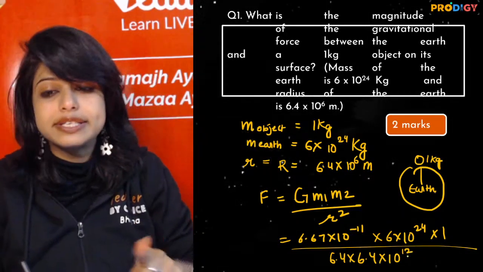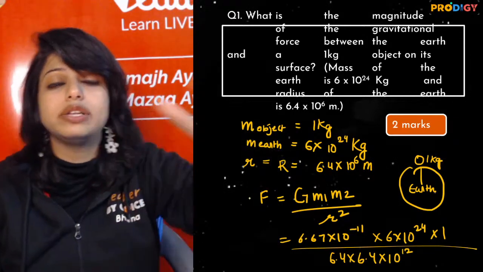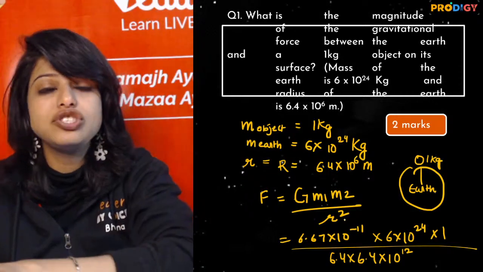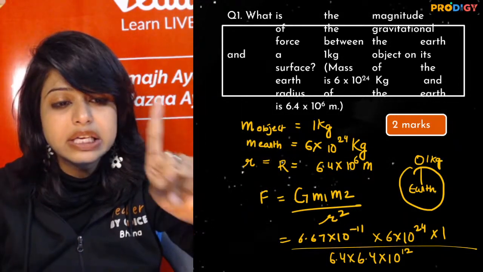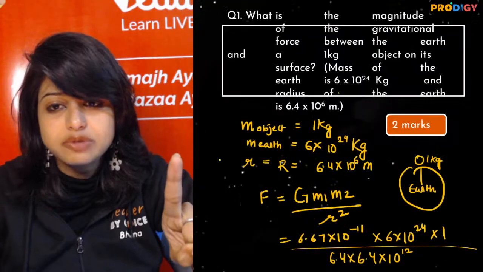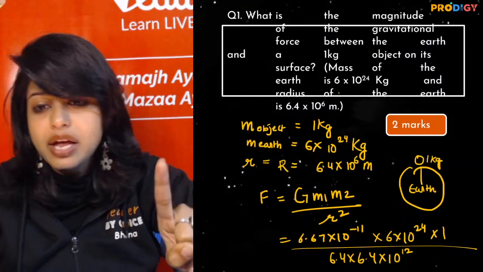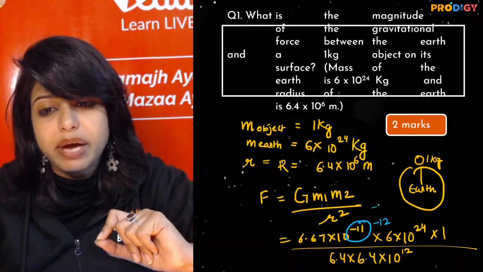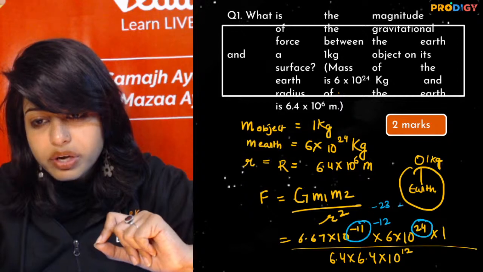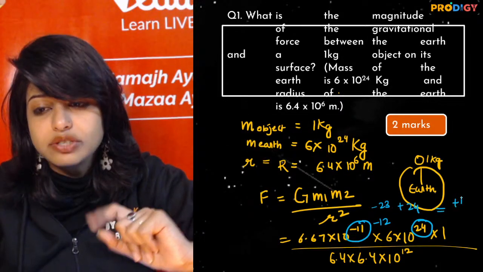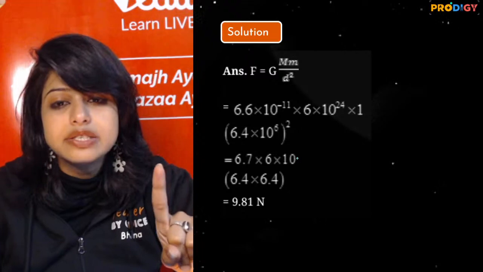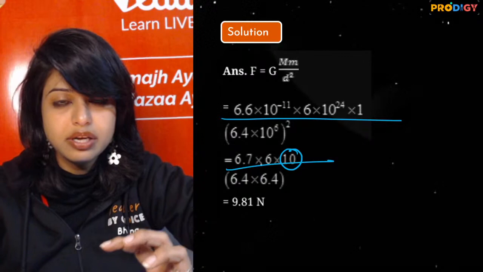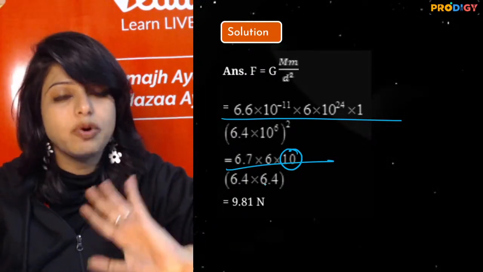Now the very first step is to get rid of all the tens, all the zeros, right? So minus 11 plus 12, minus 12 plus 23 will leave me with... Are you getting me? I'm so sorry, I was changing the pen. If I look here, this will also go up and become minus 12. Minus 12, minus 11, minus 23 plus 24. It will give me only plus 1. So only one thing is there. 10 is only 1. Remaining I am left with 6.67 into 6 upon 6.4 into 6.4.